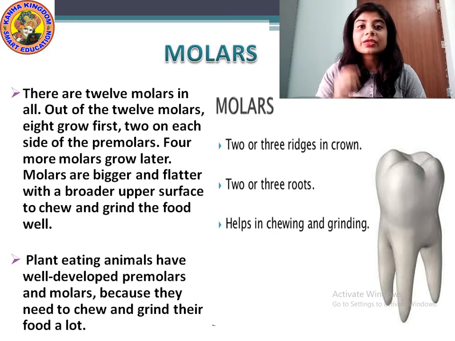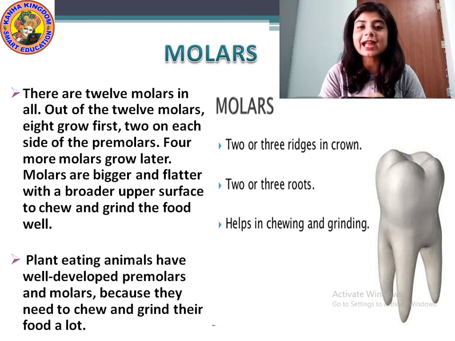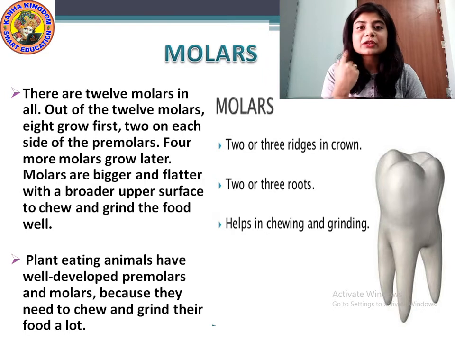That means 3 molar teeth on the right side and 3 on the left side in the upper jaw, and 3 on the right and 3 on the left side of the lower jaw. But until the age of 18 to 20, until you grow adult, there are only 8 molars.